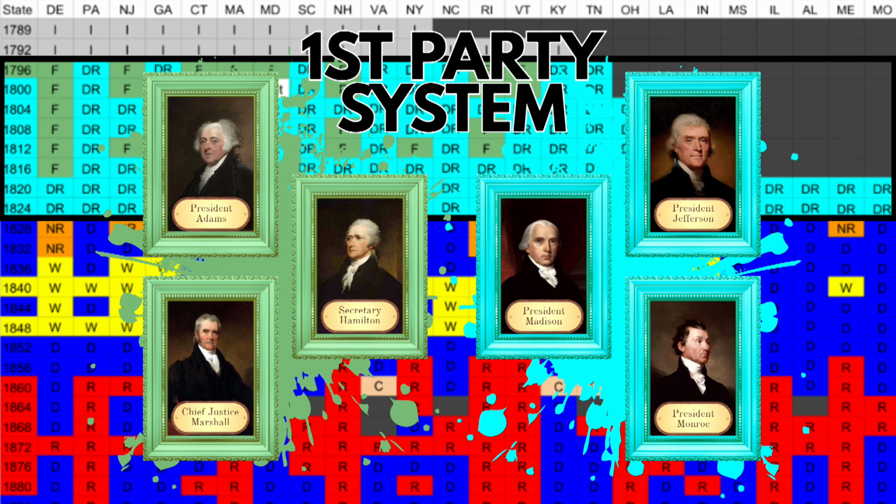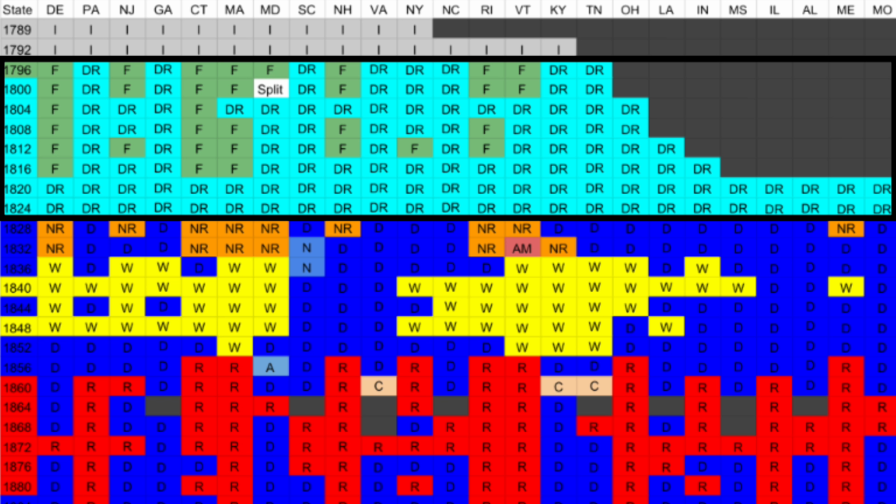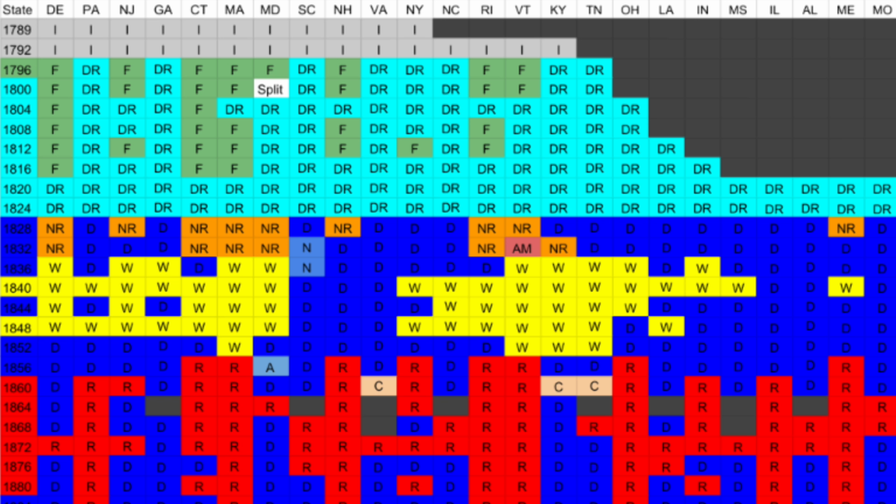Hamilton's Federalists, who favored a strong central government and are shown here in green, and Jefferson's Republicans, which we now call the Democratic Republicans, who generally favored more power residing in the states and are shown here in teal. During this era, the Democratic Republicans won every election after 1800 and faced no real opposition after 1816. There are a few states that fit my definition of a swing state.